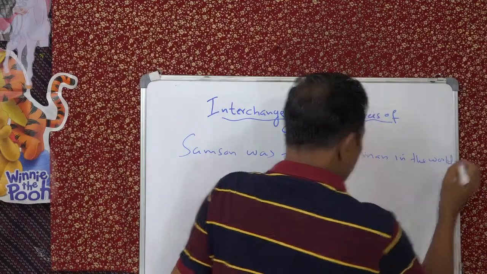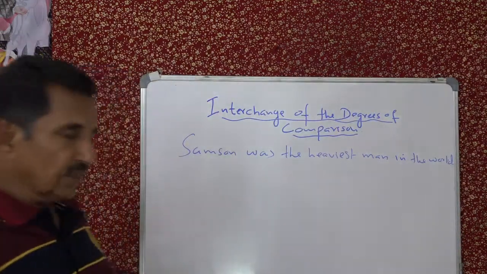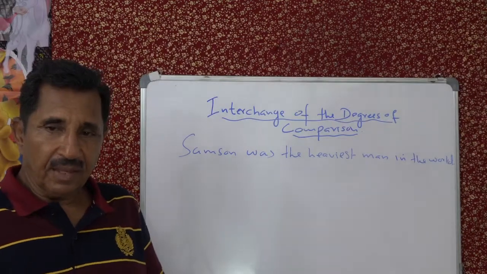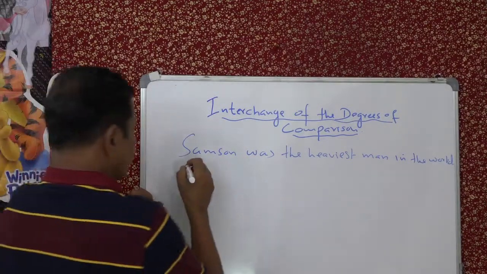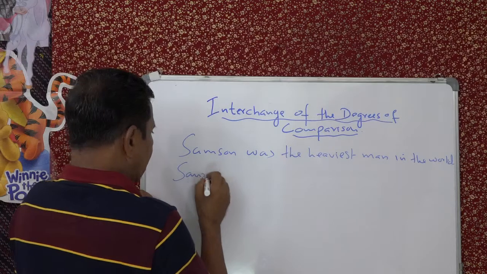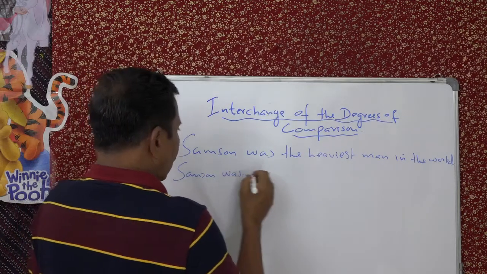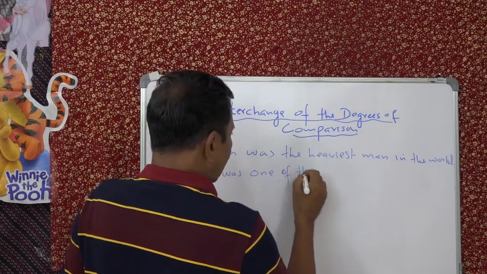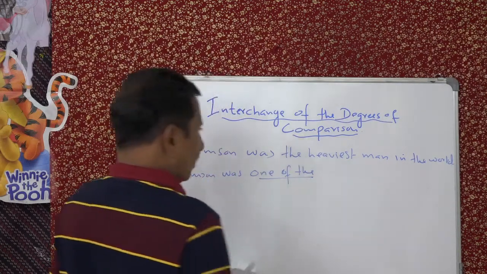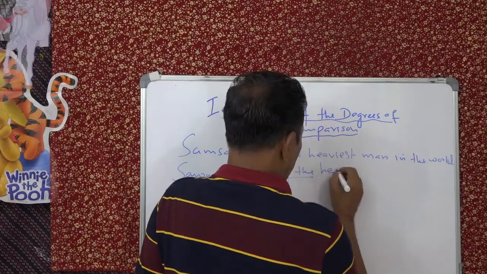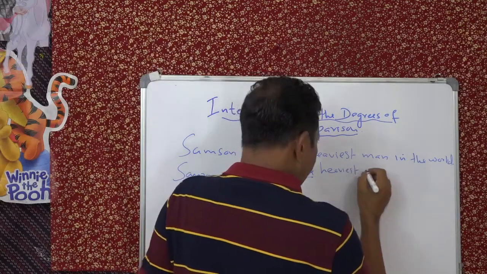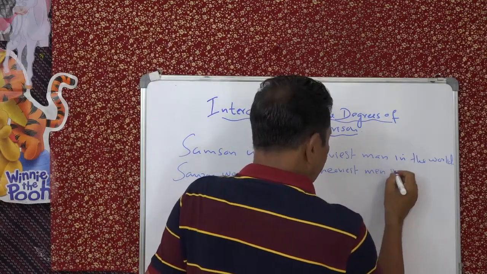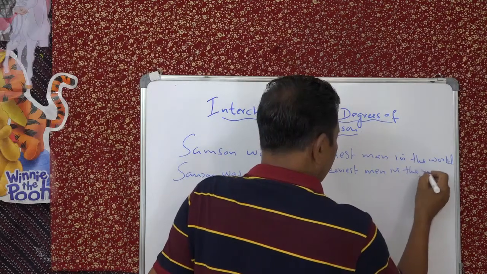Now this is okay, you know how to do this. Suppose you get a sentence like this: Samson was one of the heaviest men in the world. What will you do?